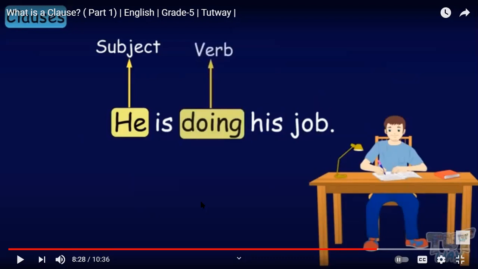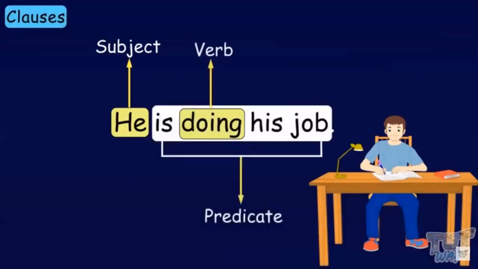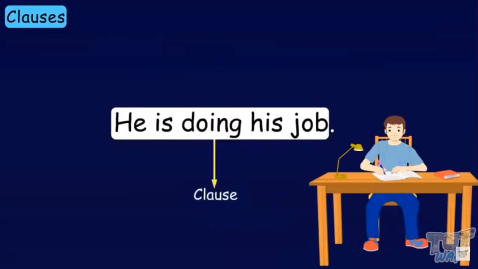It's an independent clause, and we are going to talk about that later, inshallah. But right now, just know what is required from you: to know whether it's a clause or a sentence. The predicate is doing his job. It is making complete sense. It can stand as a standalone sentence or can be part of a sentence. So it's a clause.